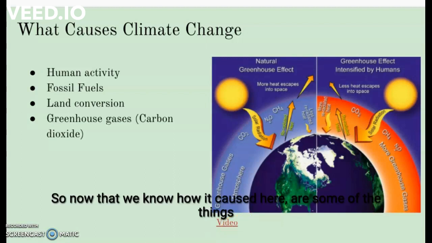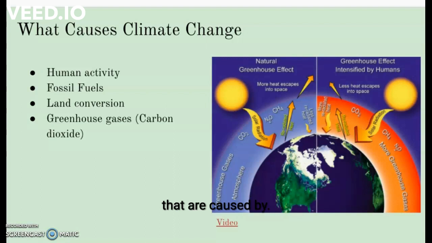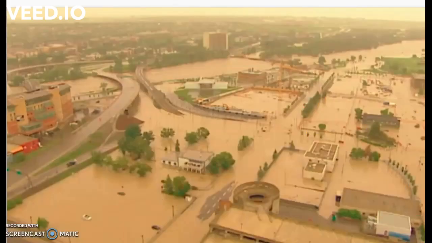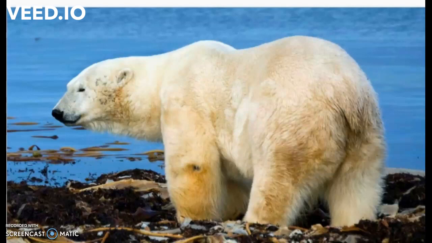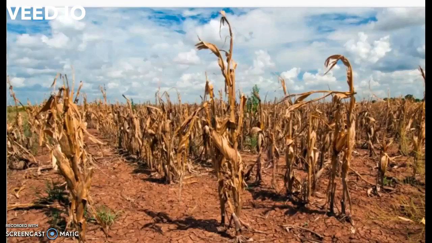Now that we know how it's caused, here are some of the things that are caused by it. We did discuss it in our cloud, but here are some photos. Take a few minutes to go through them and think about them. You might recognize some of them. All of these are pretty powerful images. I chose them because they're all a little different and lots of them are related to our own country.